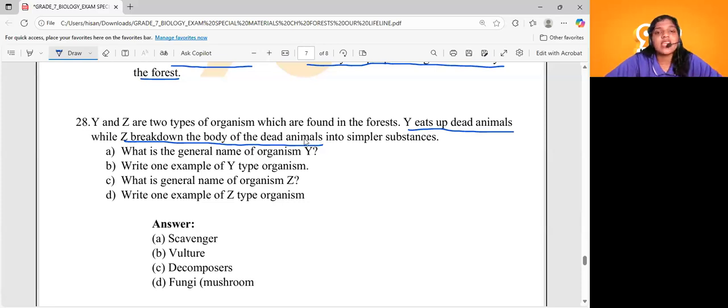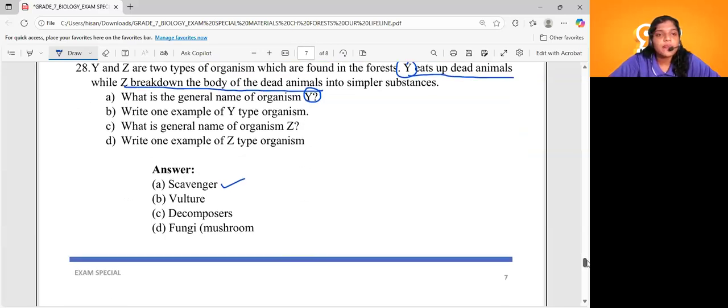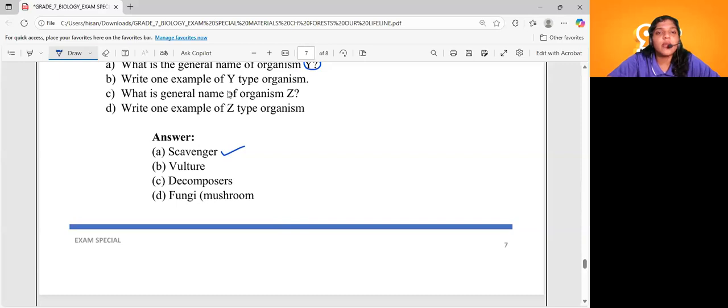See, what is the general organism for Y? What is the general organism for Y, dears? Yes, option A, scavenger will be the right answer. Scavenger. And the next question. Write one example for the Y type. Vultures, right? Vultures are the perfect example for the scavengers.